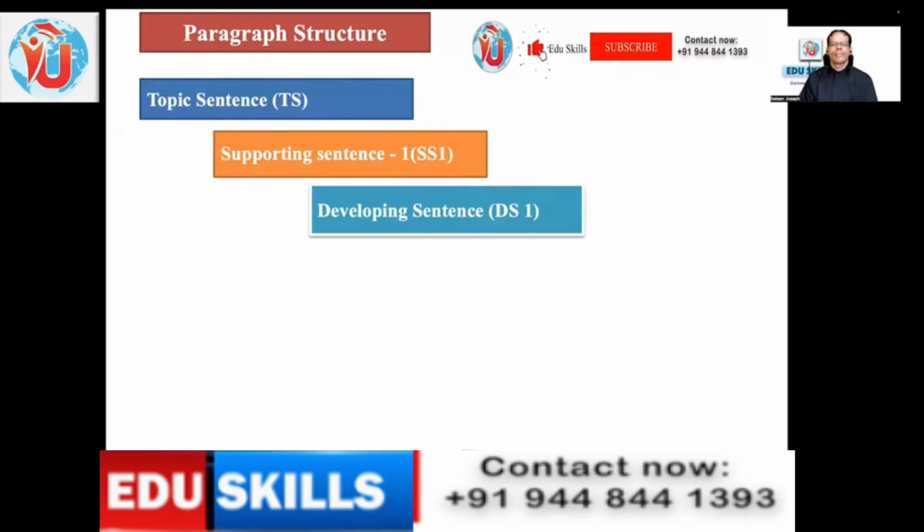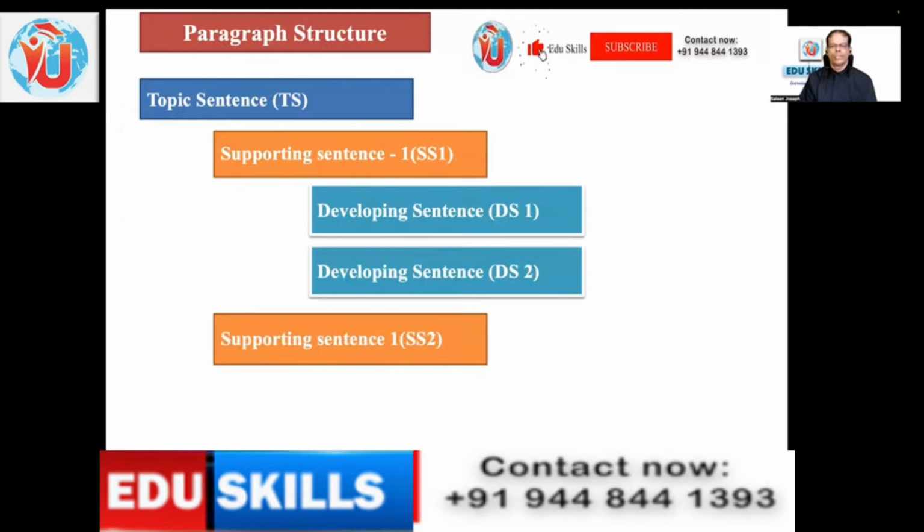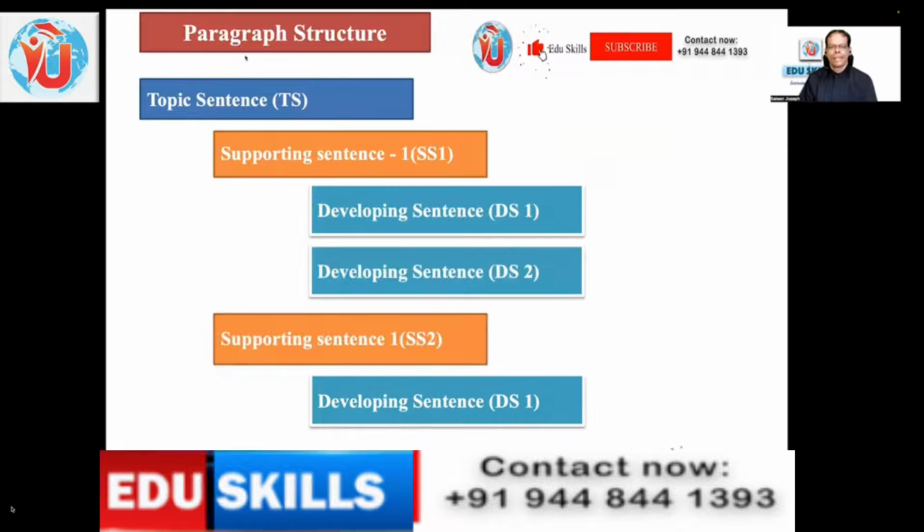There is a paragraph structure. As I told you, I just want to stress it. There is a topic sentence, then a supporting sentence, then developing sentences. For example, the topic sentence, as I told you now. The supporting sentence will explain in detail the topic sentence. And the developing sentence will illustrate, giving some evidence or examples.